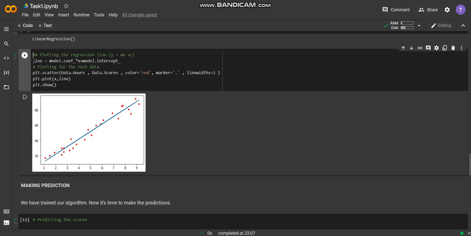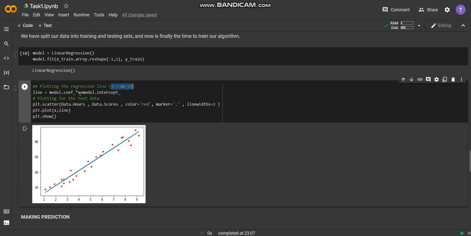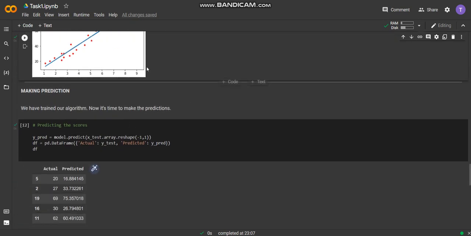This line is almost in the form of y = mx + c, which is the basic straight line equation, where y is the predicted y value, that is the predicted score. m is the coefficient we have obtained above, x is the input we provide, and c is the intercept.